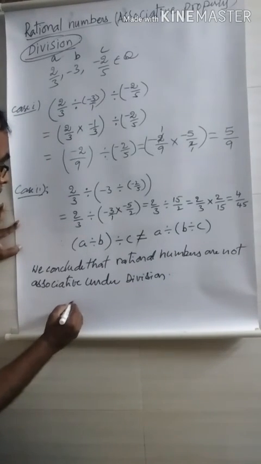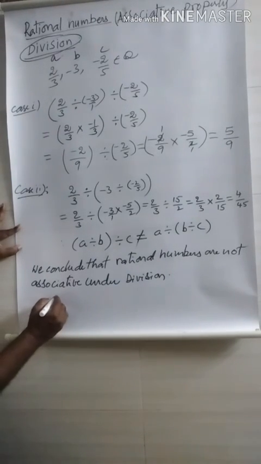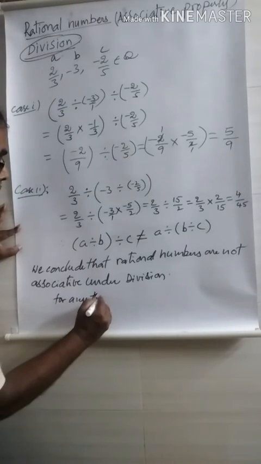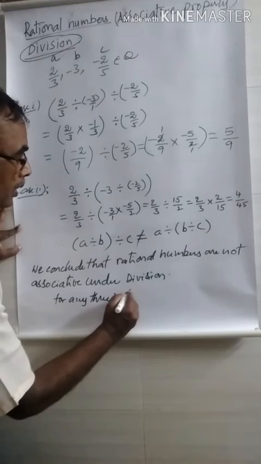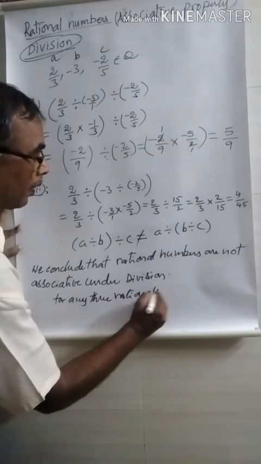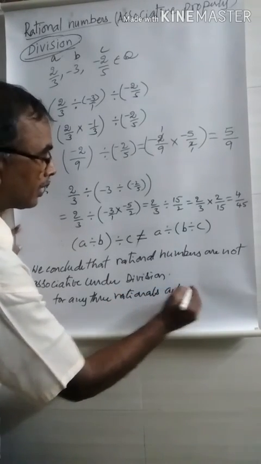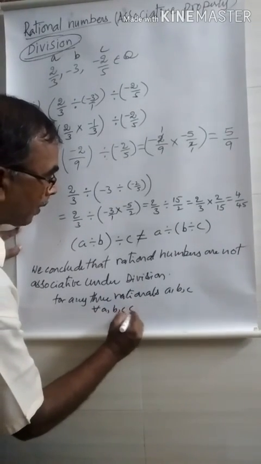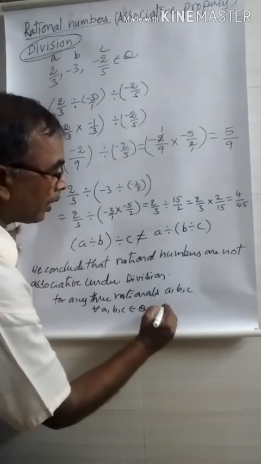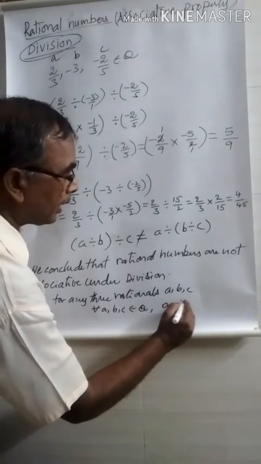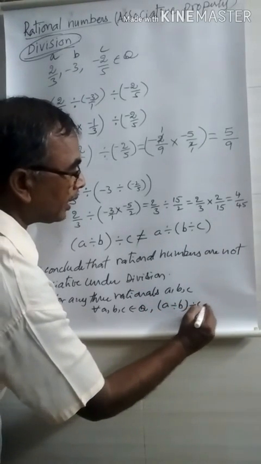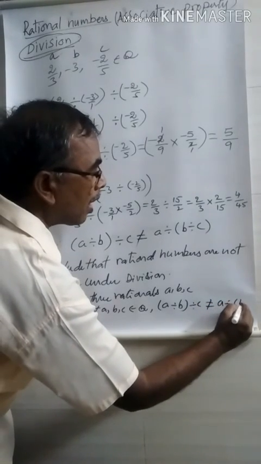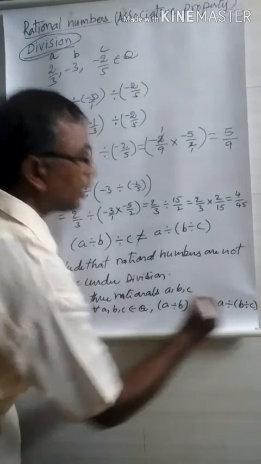That means for any three rationals A, B, C, for all A, B, C belonging to Q, (A divided by B) divided by C is not equal to A divided by (B divided by C).